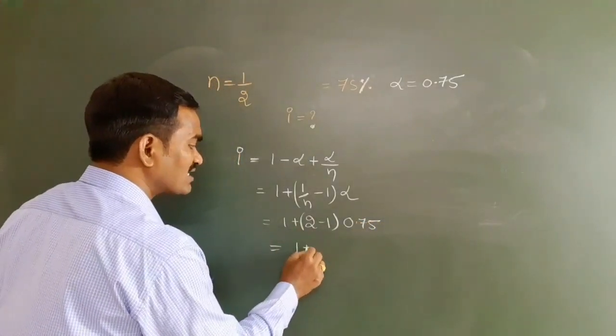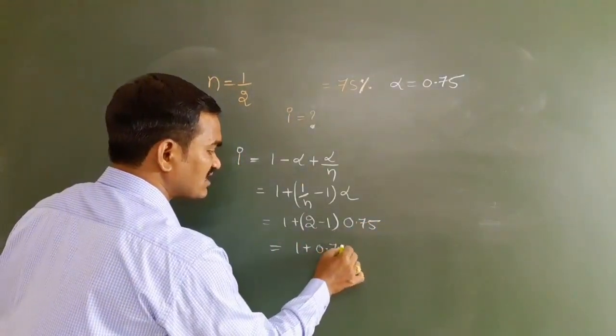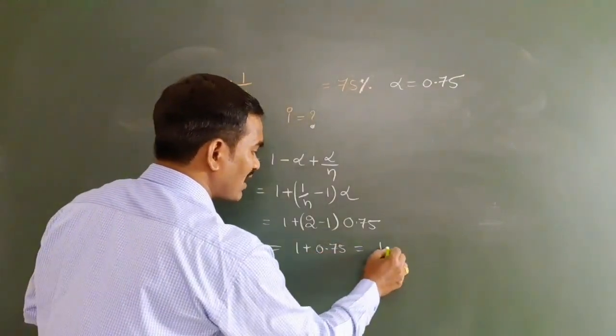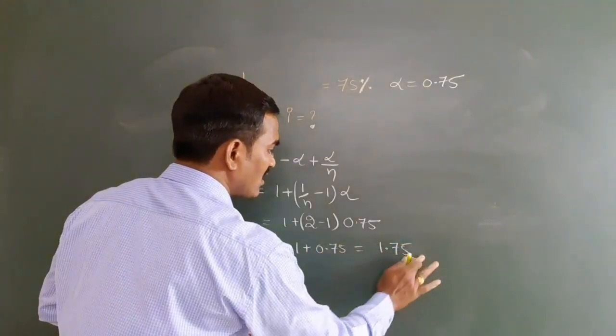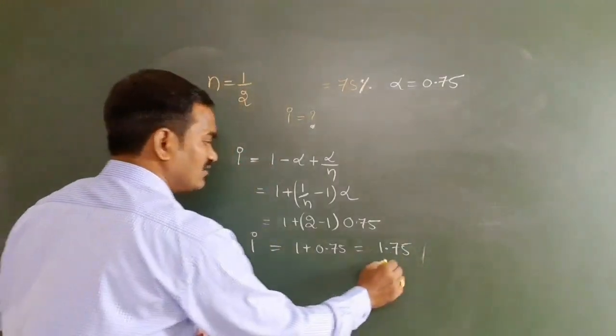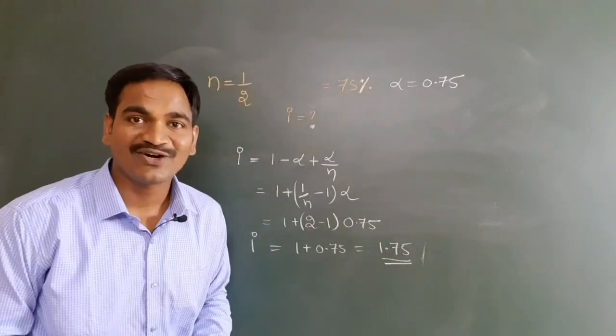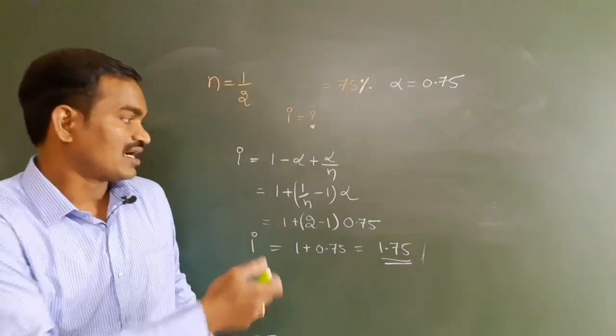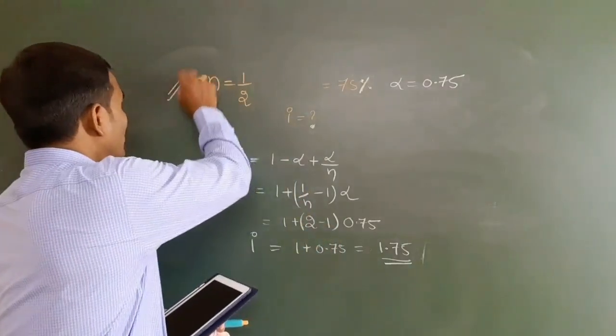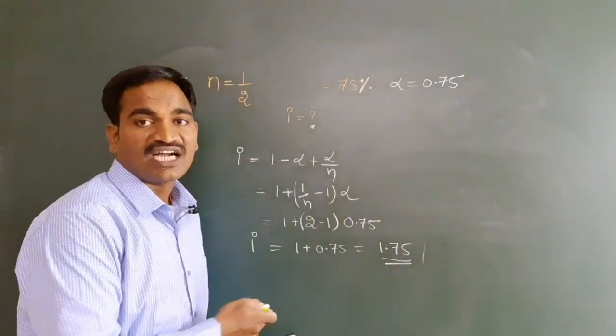So 1 plus 1 into 0.75 is equal to 1.75, that is the i value. Is it clear? Any doubt in this? So this is our complete concept related to the van't Hoff factor.